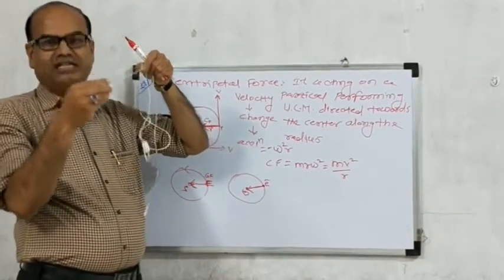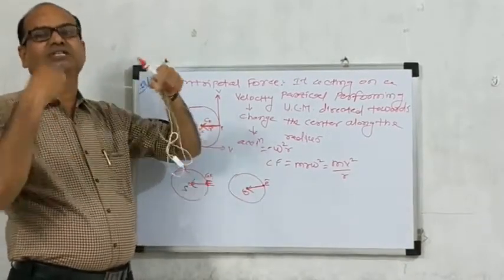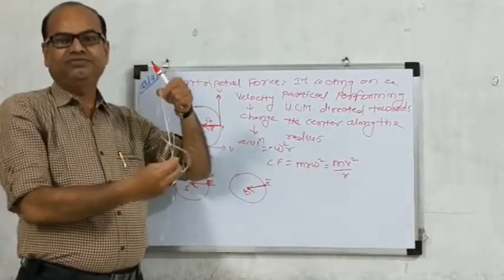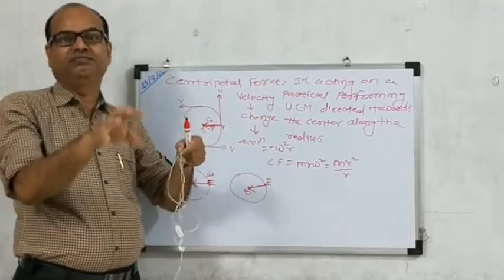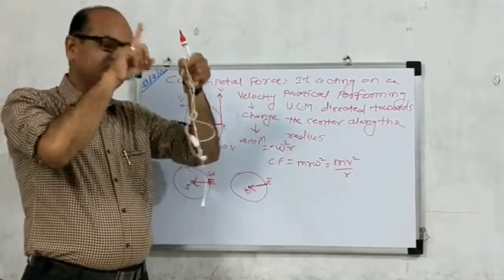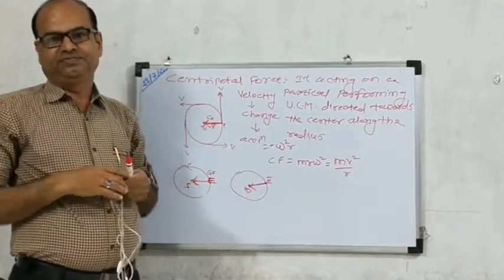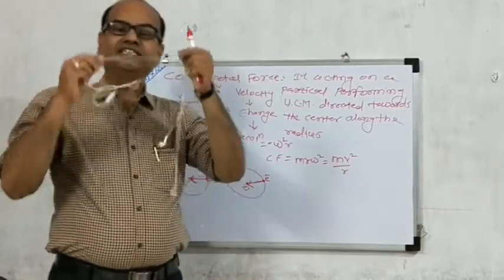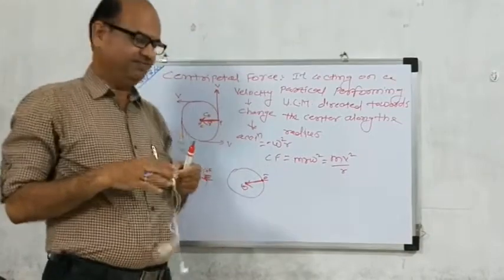The particle or stone creates the circular motion, and this force exerted toward the center is the centripetal force. Therefore, the centripetal force is a real force.